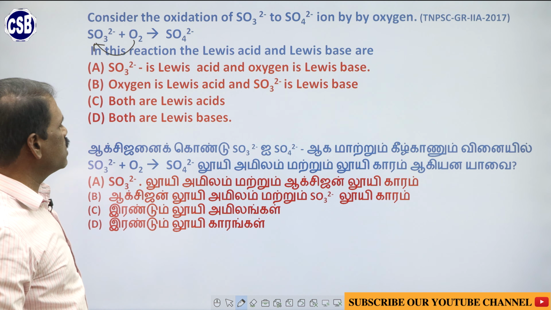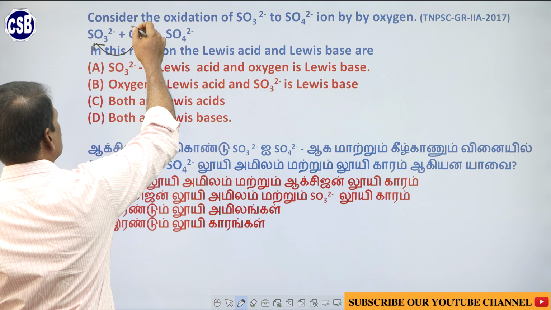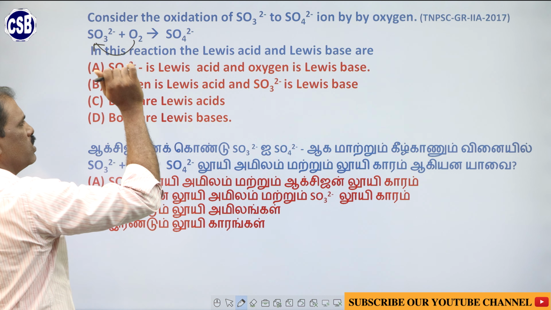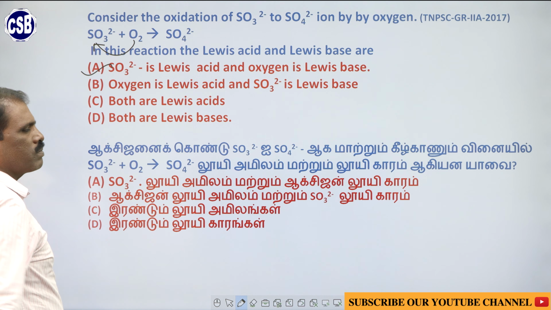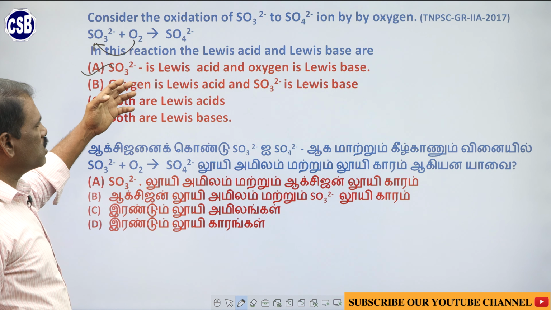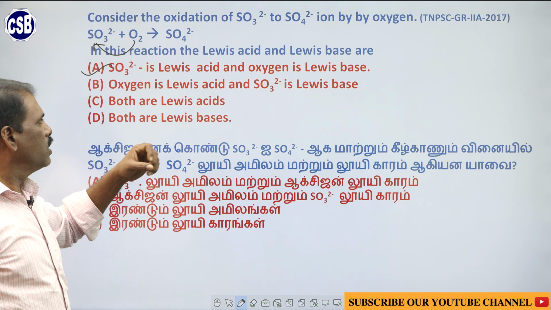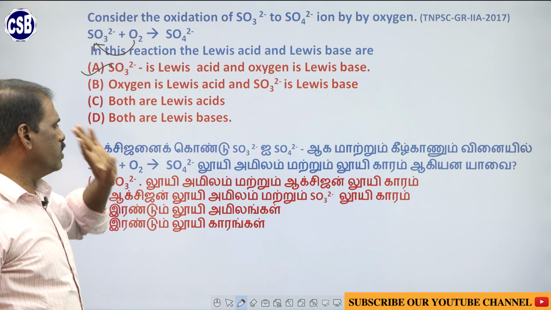So the oxygen donates a pair of electrons to SO3 2 minus. So here oxygen should be the Lewis base and SO3 2 minus should be the Lewis acid. Among the choices, choice A is the answer. Since SO3 2 minus accepts a pair of electrons from oxygen, it is a Lewis acid, and oxygen, since it donates a pair of electrons, is a base.